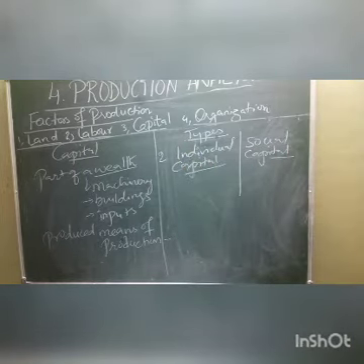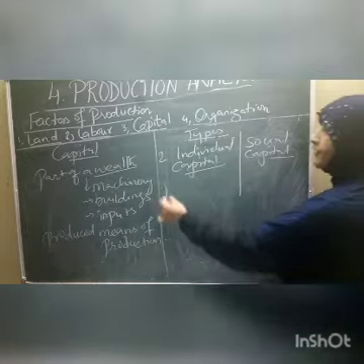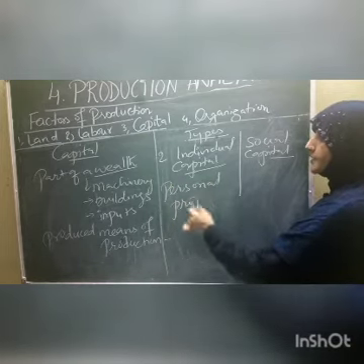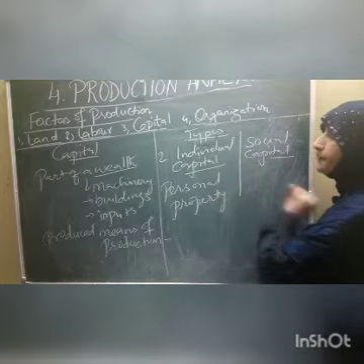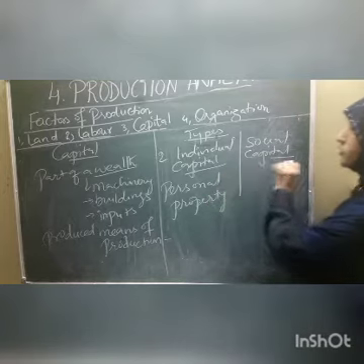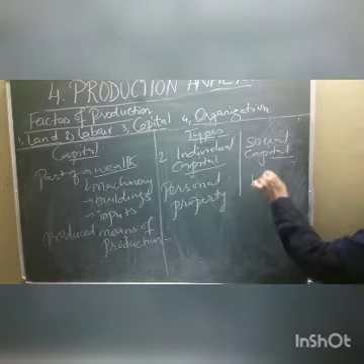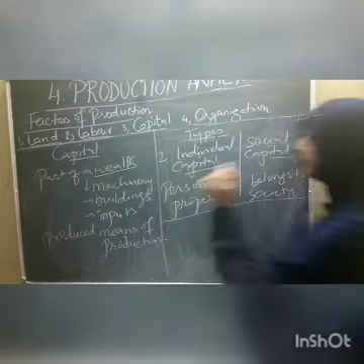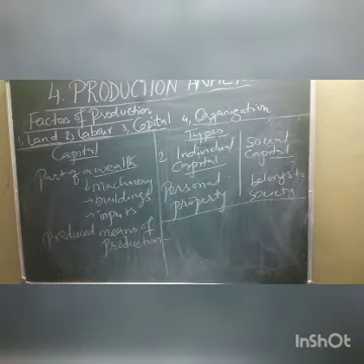The name itself indicates it. Individual capital is nothing but personal property. Social capital means that which belongs to society. So this is the second type of capital, children, individual capital and social capital.